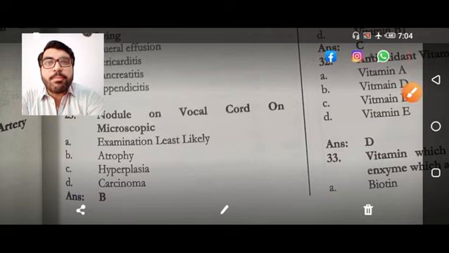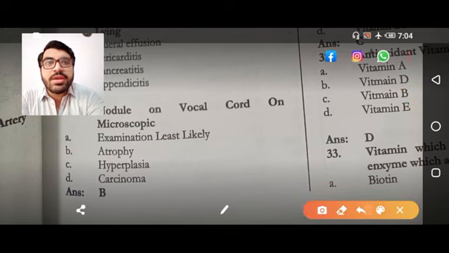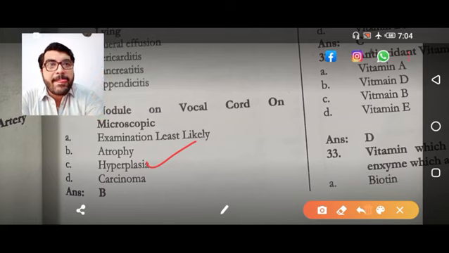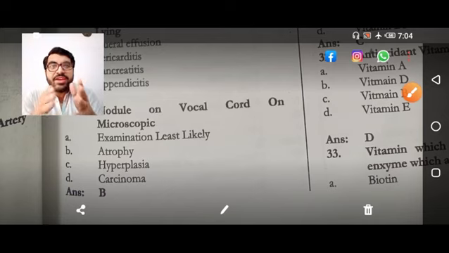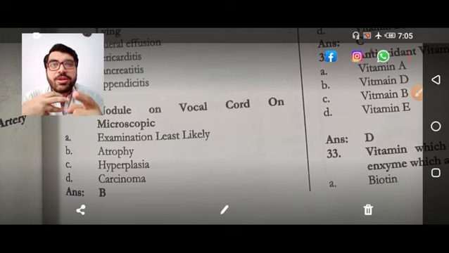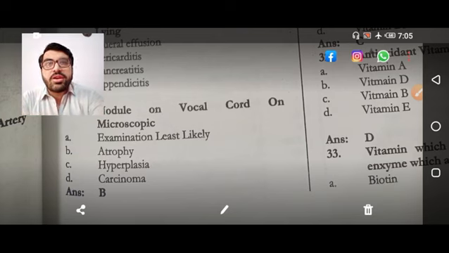If it is said least likely, then this is carcinoma, option D over here. If it is said second most likely, then it is atrophy. So we can do 3 MCQs just on this statement. Least likely, carcinoma. Most likely, hyperplasia. Second most likely, atrophy.